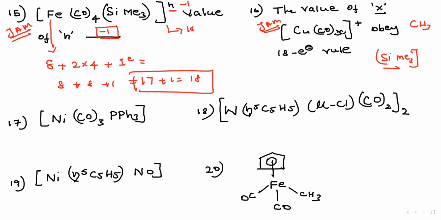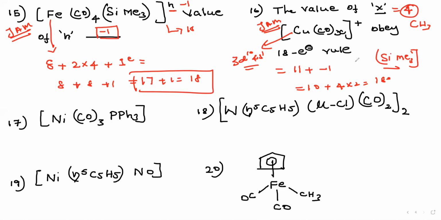Okay, go for this question. You're asking what? X value. The compound is of 18 electron. Now, what is the copper configuration? It should be 3d10, 4s1, right? Yes, and therefore 11 electron. Okay, this one you put plus now minus 1, right? Therefore 10 electron. Then how many carbonyl do we need? If we want 18 now, we need 4, right? Because 4 into 2, 8. 8 plus 10, the answer is 18. What is the answer for x? X equal to 4. Okay.